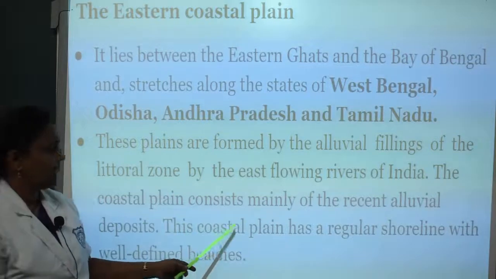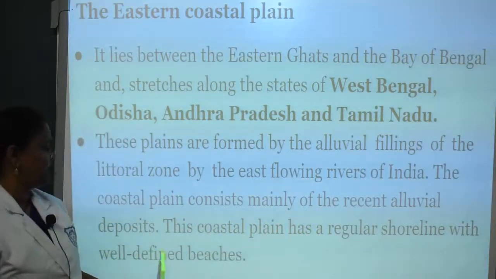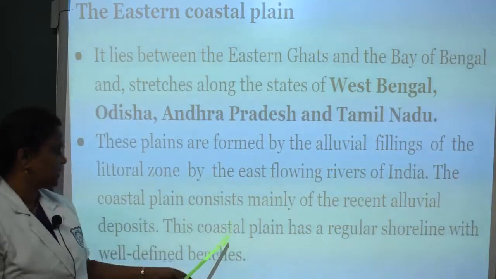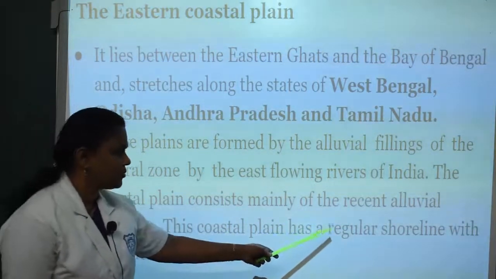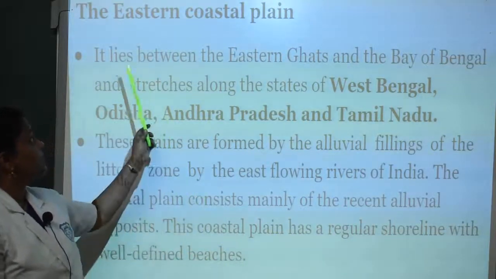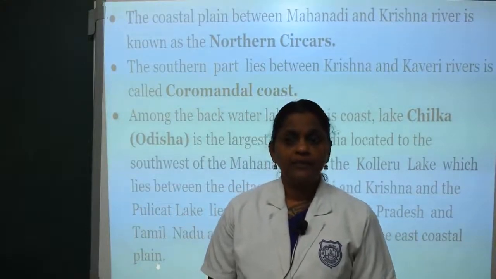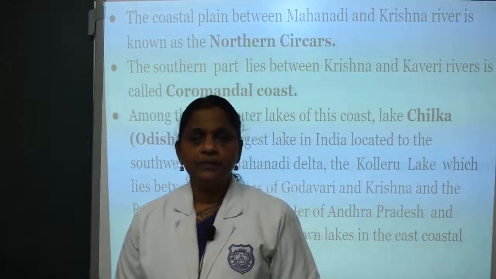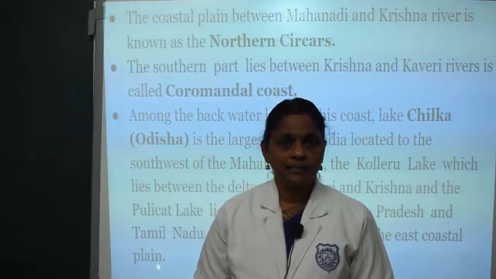This coastal plain has a regular shoreline with well-defined beaches. The coastal region between Krishna and Mahanadi is known as the Northern Circars.